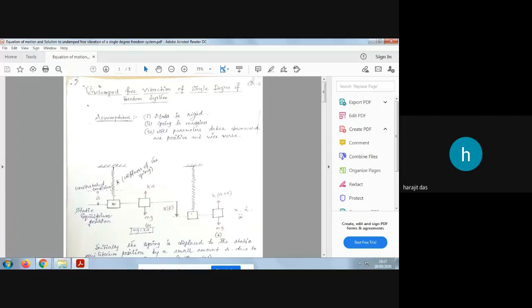Okay, now let's come to the system. How will the system be displaced and how will the system behave under vibration? Okay, so this is our concerned system. Here you can see this is the fixed end. From the fixed end the spring is hanging. Now you can see one length of the spring, isn't it? But here the mass is attached.